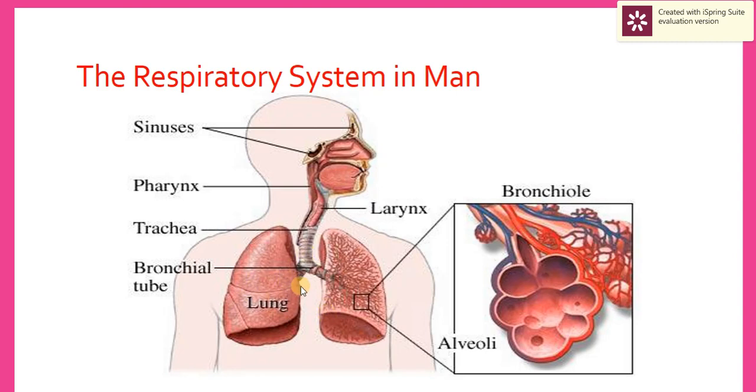Each bronchus branches into smaller bronchioles and ends with alveoli. The alveoli are the functional unit of the respiratory system. It's the main part, with a thin wall to exchange gases, surrounded by blood capillaries to exchange carbon dioxide and oxygen, and moistened by water vapor. By this part, we finished gas exchange, and we know the difference between gas exchange and cellular respiration, and how each of these processes happens inside the human body.